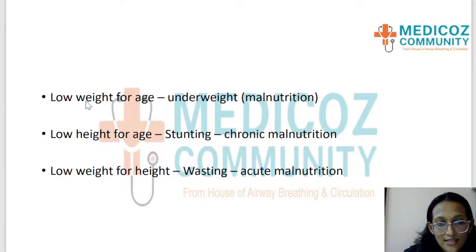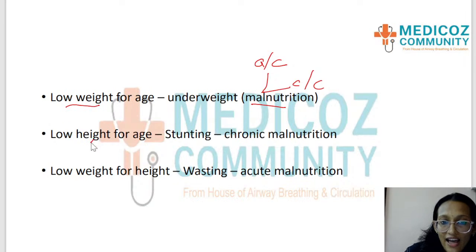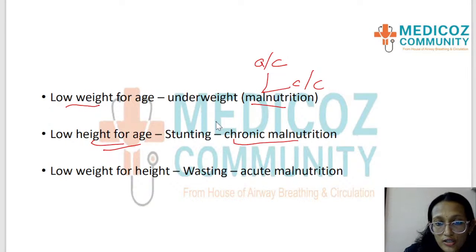So when a child is low weight for age, that is what we had discussed here. It is malnutrition. Okay, it can be acute or chronic malnutrition. The child is just underweight. It can be an acute or a chronic condition if the weight for age is low. But when the height for age is low, that means it is chronic malnutrition, and the term that we use for low height for age is stunting.